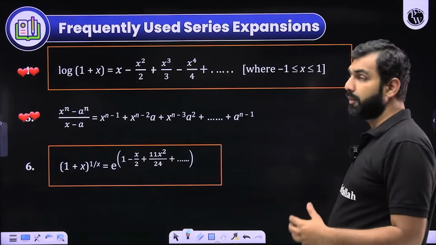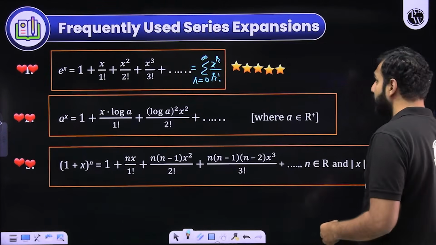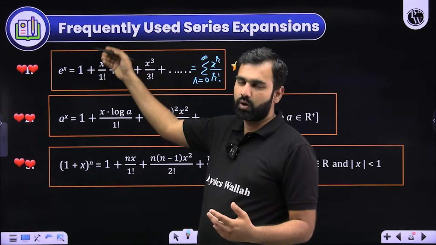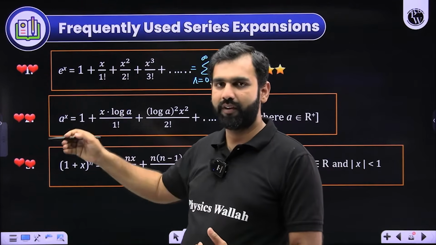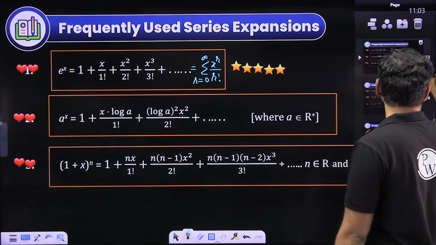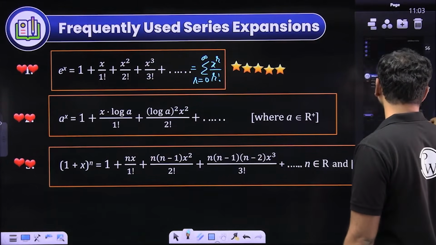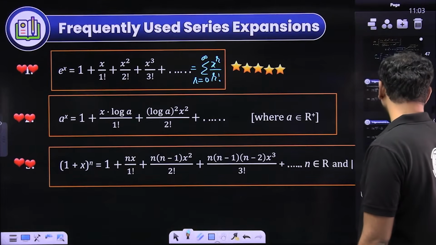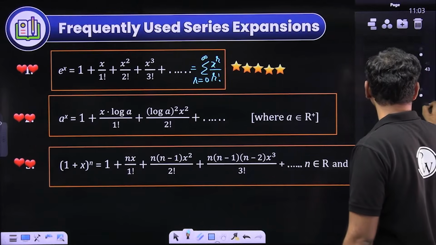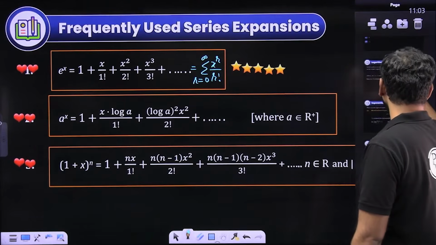Now, when I talk about the expansion of e to the power x, do you remember e to the power x? This is the generalization we have discussed. x to the power 0 upon 0 factorial plus x to the power 1 upon 1 factorial plus x square upon 2 factorial and so on. And that's how we have written the expansion of e to the power x. These two standard results I'll be using here in this particular question. I hope you haven't forgotten them. Just give me a second, I'm bringing it right there in front of you.